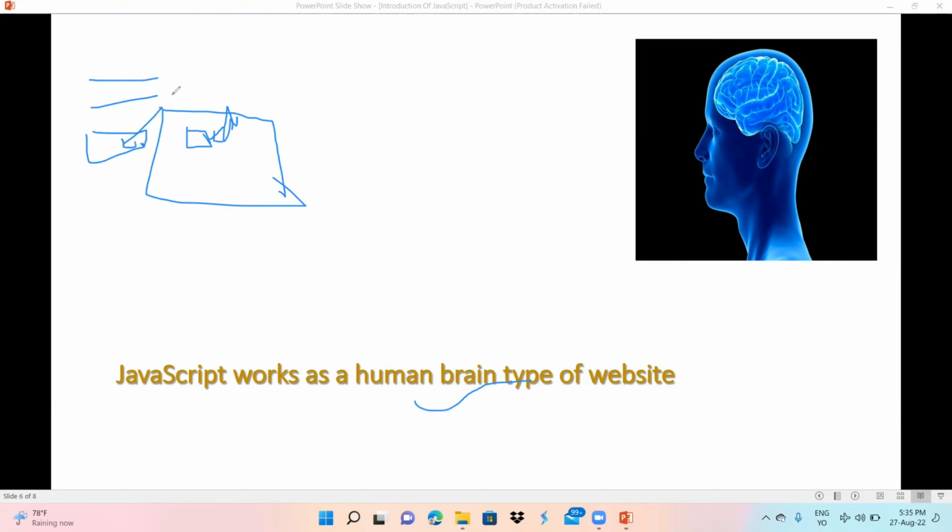So those types of things are done by JavaScript and all the languages which exist now in the world, just like C language, C++, Java, JavaScript, JS. A short form of JavaScript is JS. Okay guys, so that's my point here.